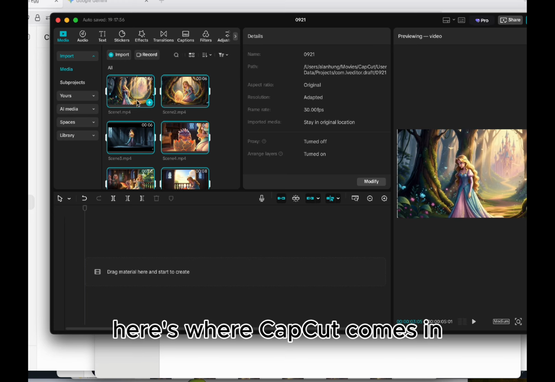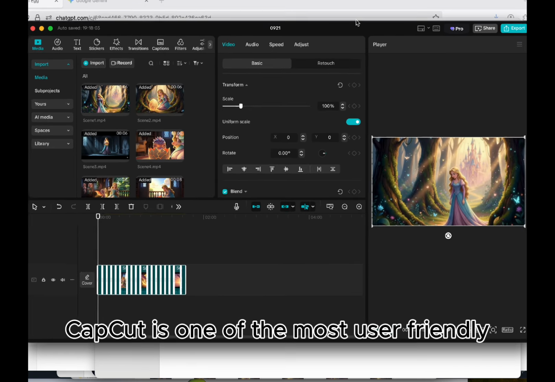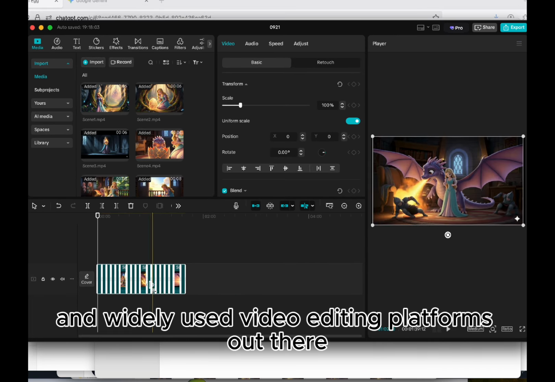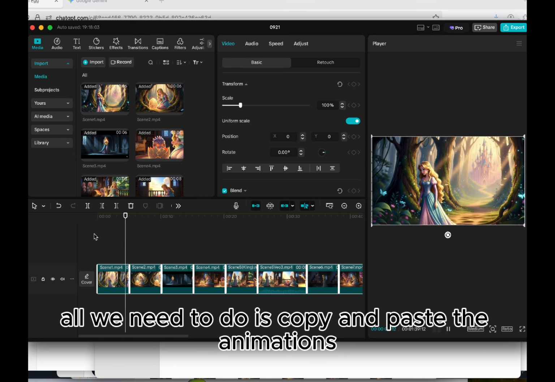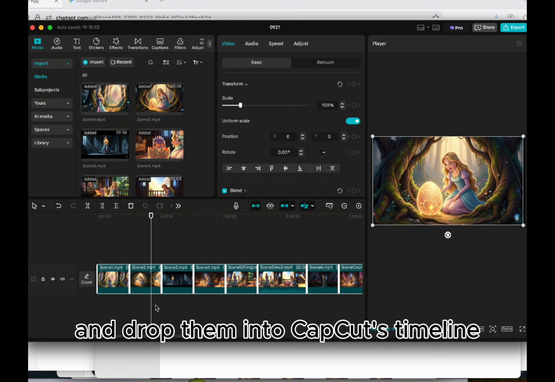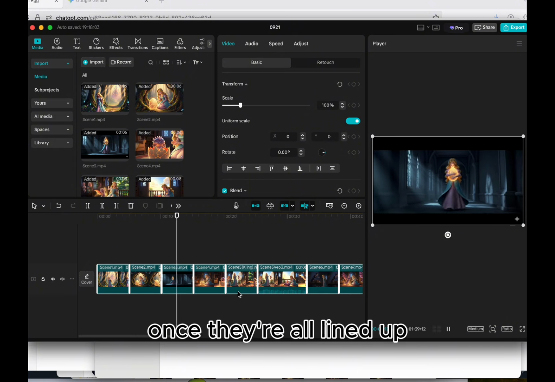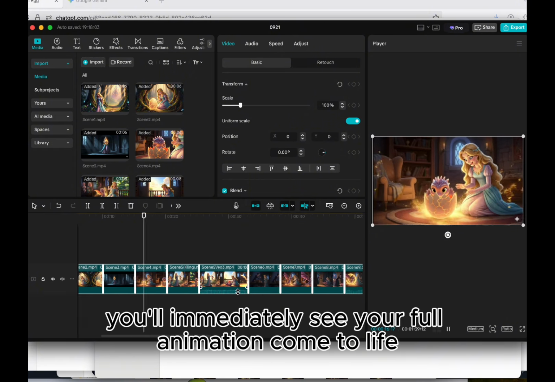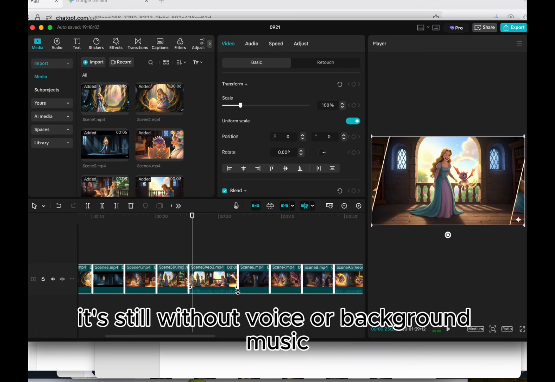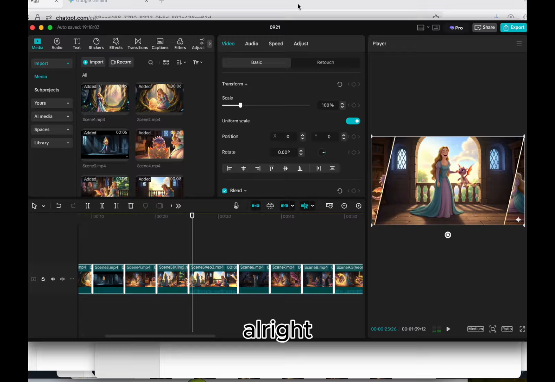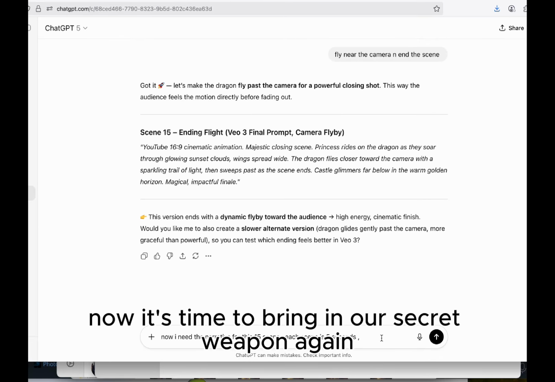Here's where CapCut comes in. For those who don't know, CapCut is one of the most user-friendly and widely used video editing platforms out there. All we need to do is copy and paste the animations we created for each scene and drop them into CapCut's timeline. Once they're all lined up, you'll immediately see your full animation come to life in front of you. Though, at this stage, it's still without voice or background music. Alright, now it's time to bring in our secret weapon again, ChatGPT.